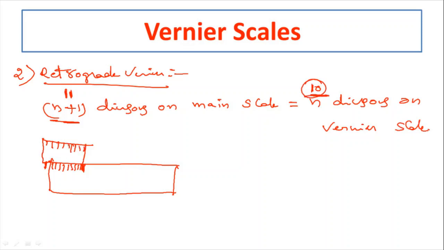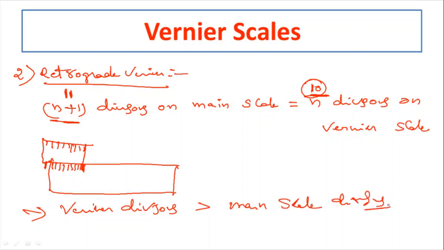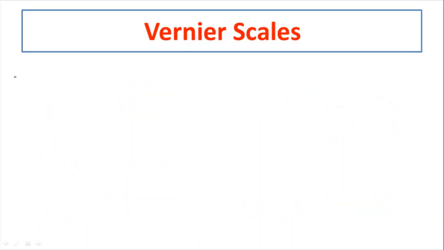So now because of this, whatever the vernier divisions are there, that will be slightly greater than the main scale divisions. So in case of the direct vernier, vernier divisions are slightly less than the main scale divisions, whereas in case of the retrograde vernier, vernier divisions are slightly greater than the main scale divisions. Okay, that's the difference.